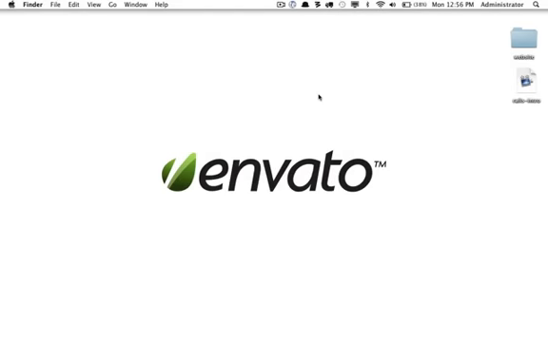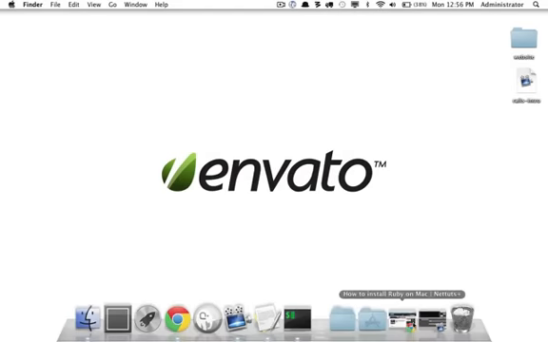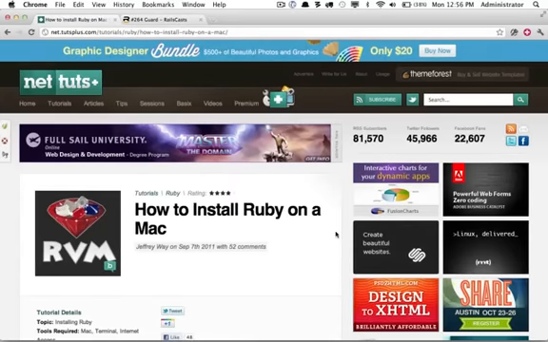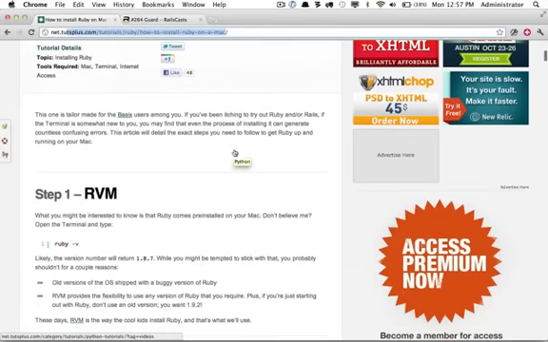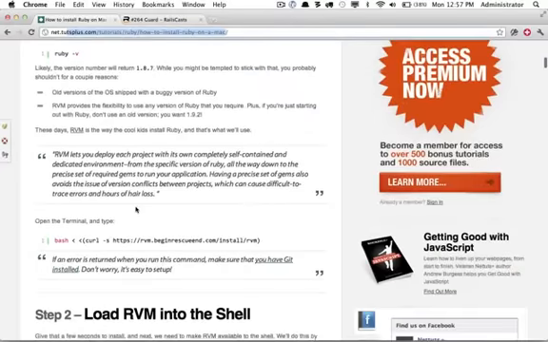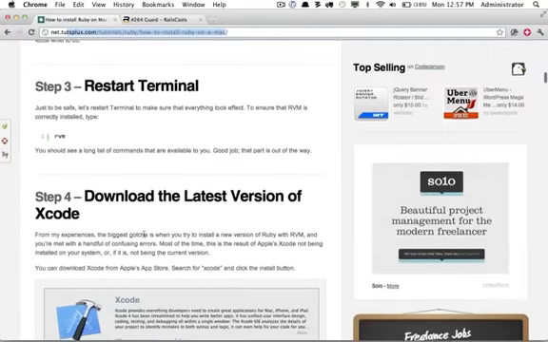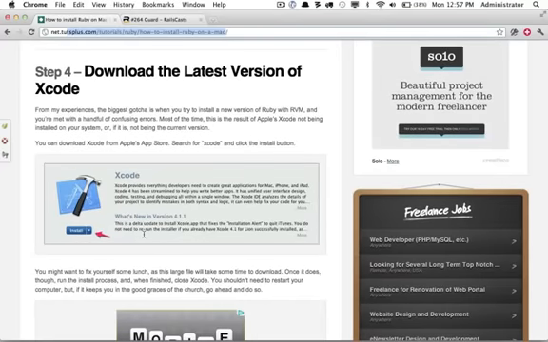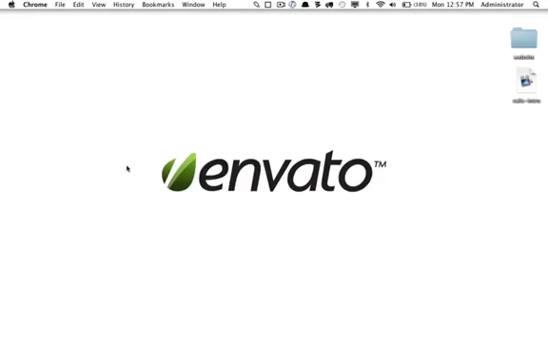Before we move forward, the first thing is, of course, you need to have Ruby installed on your system. I'm not going to go through that process, but if you need to get there, you can refer to this tutorial on NetTuts. That'll give you step-by-step instructions on how to use RVM to install Ruby. Then, at that point, it's simply a matter of running gem install rails to get Rails installed on your system. It's really quite easy. So once you've done that, let's go ahead and create a new Rails project.